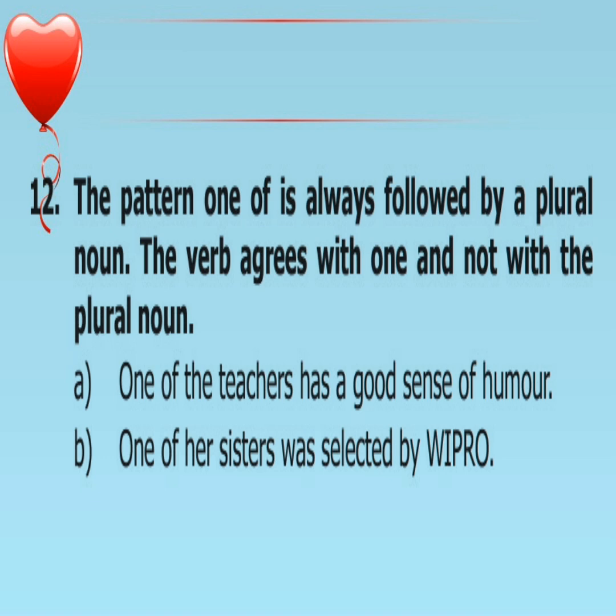Why? Because according to the rule, if one of the comes, we have to use only the singular verb. Next, one of her sisters was selected by Wipro. Here, sisters is plural, but the verb is singular, was. Why? Because there is one of. So, you have to keep in mind, if in a sentence one of the or one of comes, the verb is singular. Let's move to the next rule.